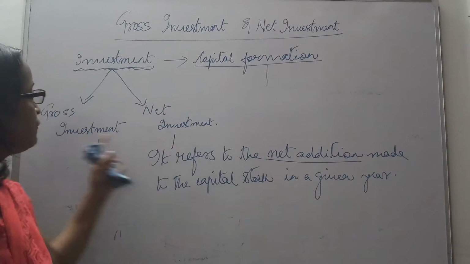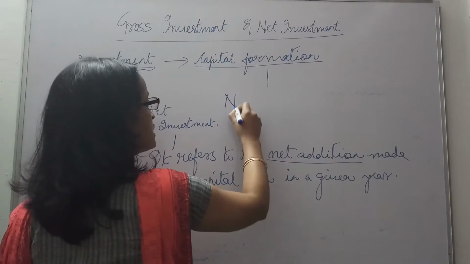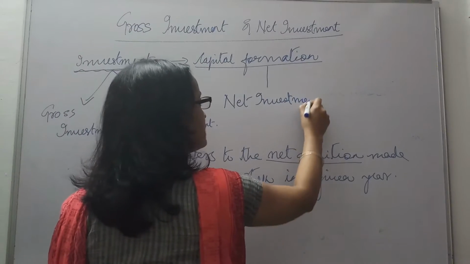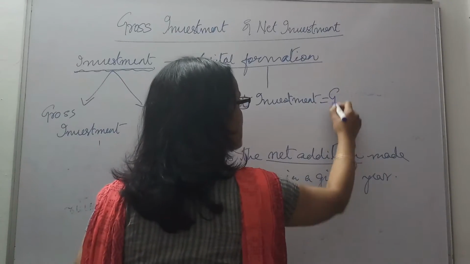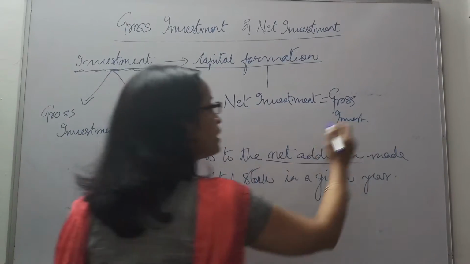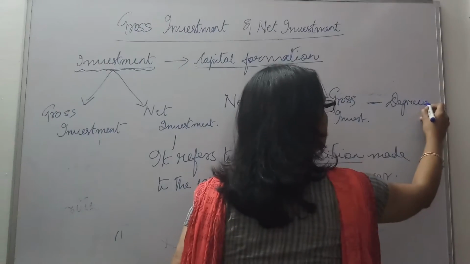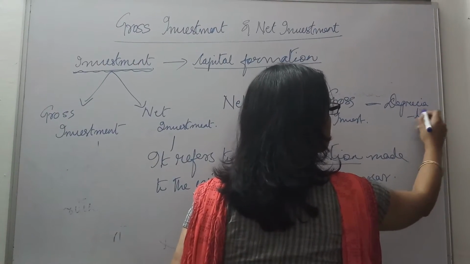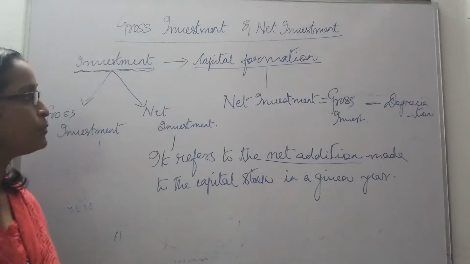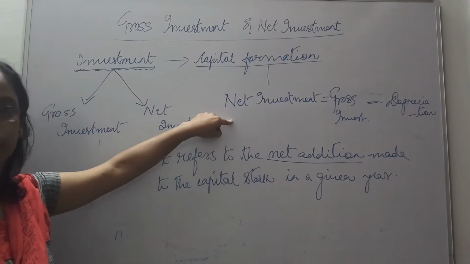Now what brings the difference between gross and net? How do we get net investment? We get net investment when we subtract something from gross investment. What will we subtract? We will subtract depreciation. So that is another new term we are getting here. We subtract depreciation from gross investment and we get net investment.